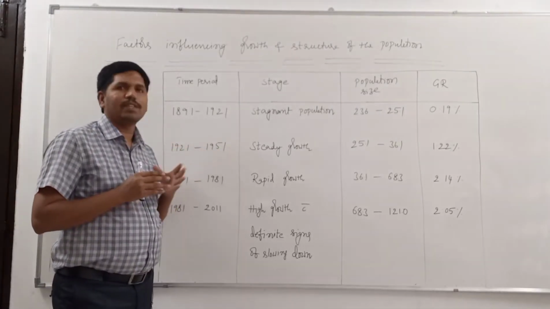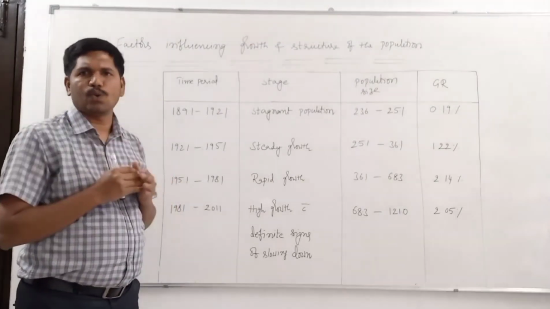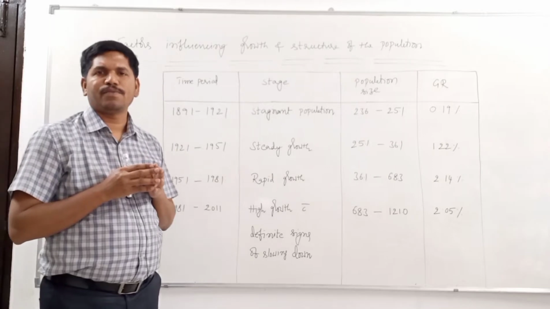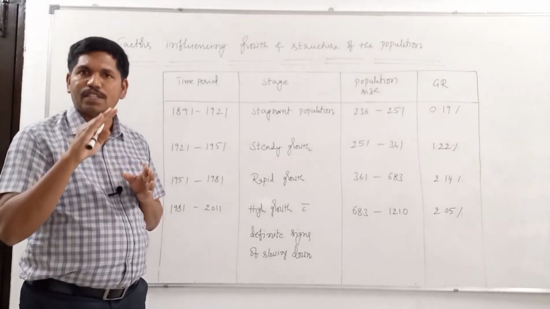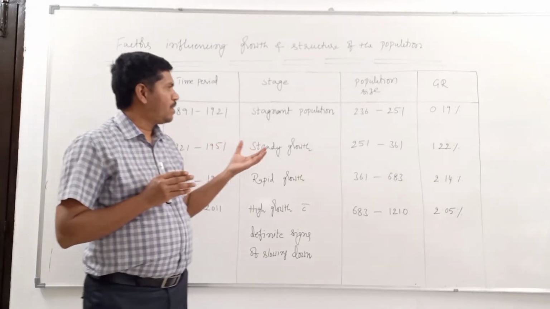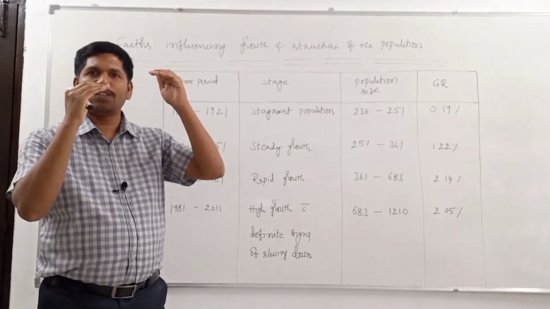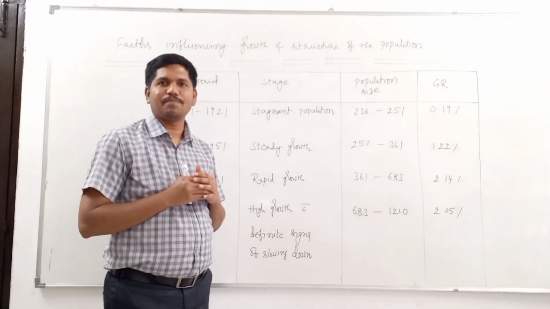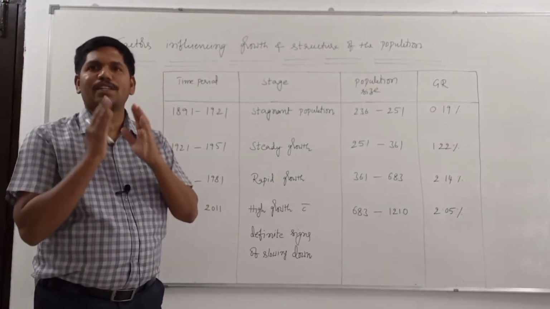From 1921 to 1951, the population started increasing with a very slow growth rate. During this period, because of political pressures, the British government started taking some welfare measures, because of which the death rate was controlled to a partial extent. That's why there was high birth rate, but death rate was controlled. That's why incoming is more, outgoing is less. That's why population started increasing. But the death rate was controlled, not up to the mark, only up to a certain extent.